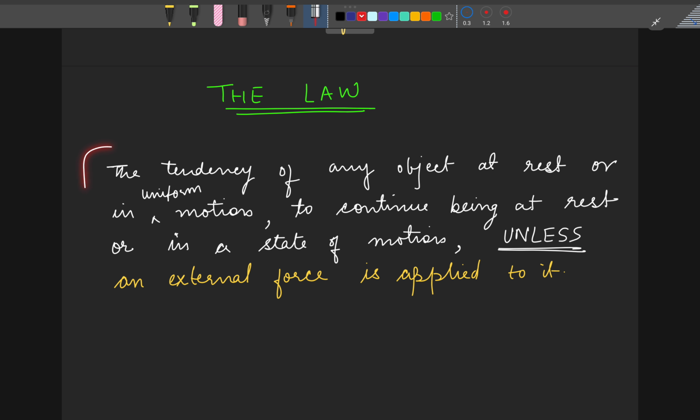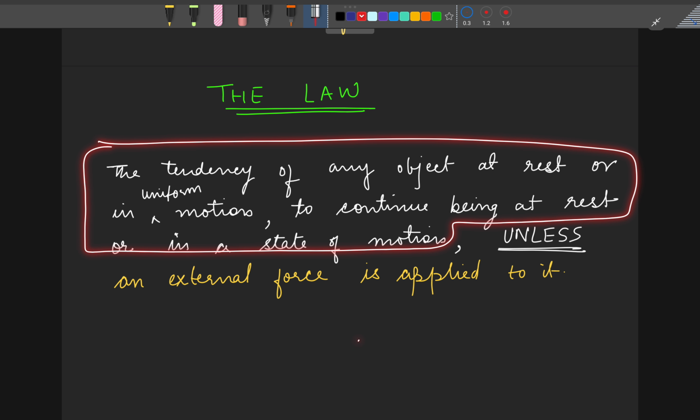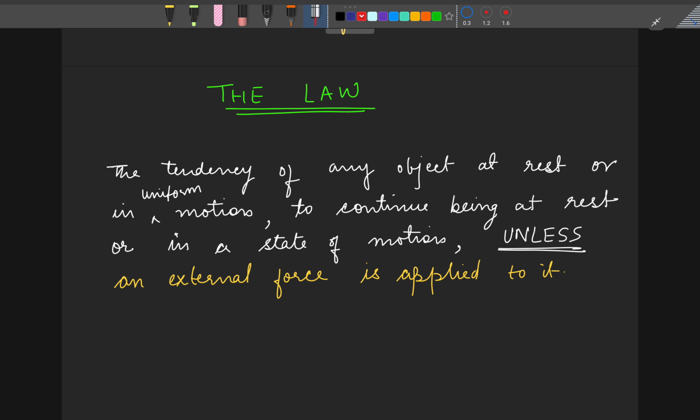Now see, if you see till here, it is nothing but the definition of inertia. The tendency of any body which is at rest to continue being at rest, or the body which is in uniform motion to continue being in motion, is inertia. It says that the body will keep exhibiting inertia unless an external force is applied to it.